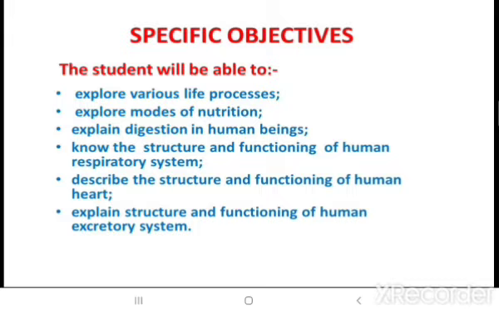So children, if you want to have a look at all the processes, you need to watch the separate videos for everything. Like for nutrition it would be a separate video, for respiration it would be separate. I have segregated them so that it would be easier for you to understand and absorb. One lengthy video will make it monotonous, and lack of interest comes, and you won't be able to cope up. So to avoid these circumstances, I have segregated them part-wise, and for each one you need to go to the different videos.